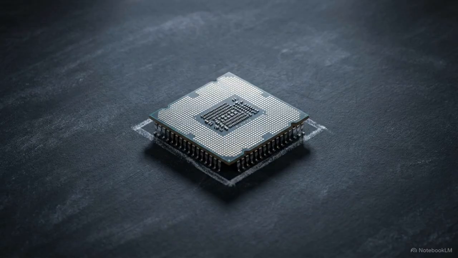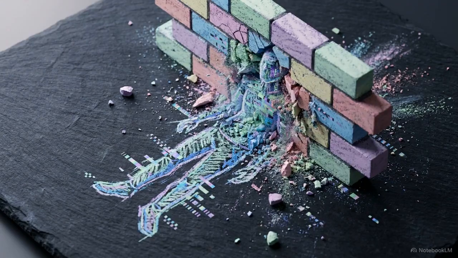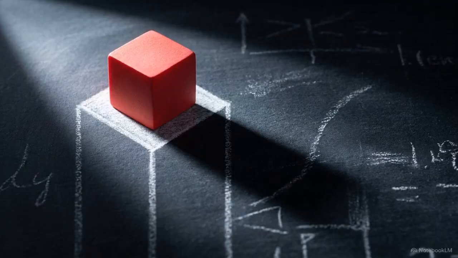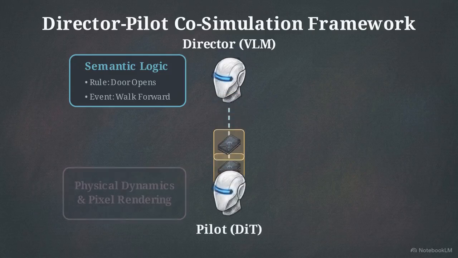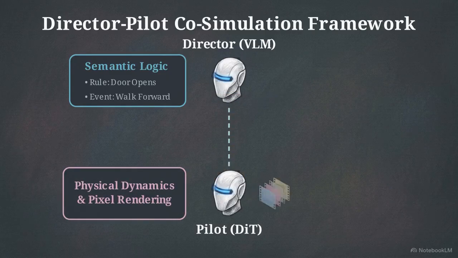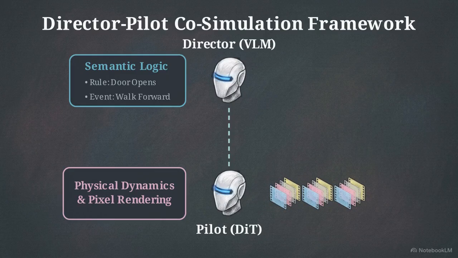Even with drift eliminated, a raw frame predictor is not an interactive simulator. It doesn't understand rules, causal logic, or discrete objects. To fix this, the team built a director-pilot co-simulation framework. The director, a vision language model, governs semantic rules and issues structured event cards. The pilot, the diffusion transformer, receives these cards, handling physical dynamics and strictly rendering the final pixel transitions.